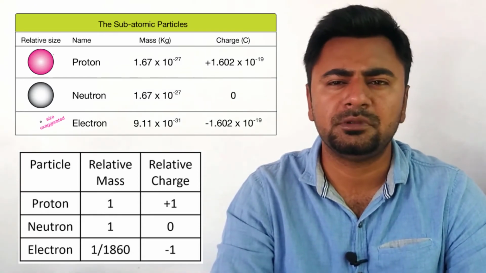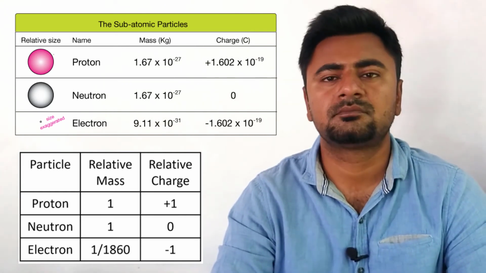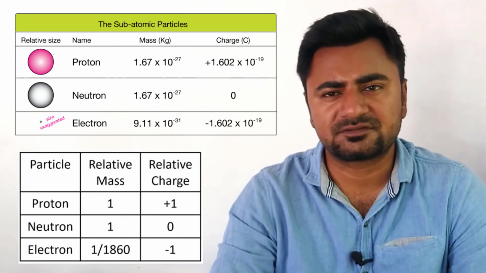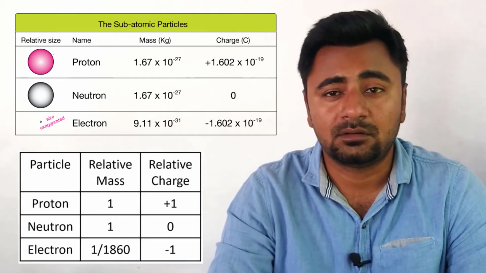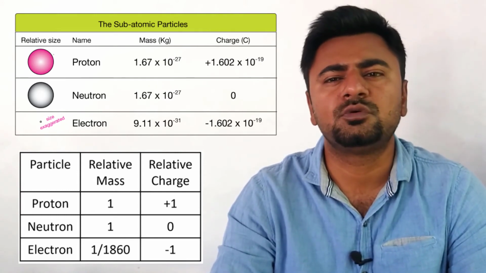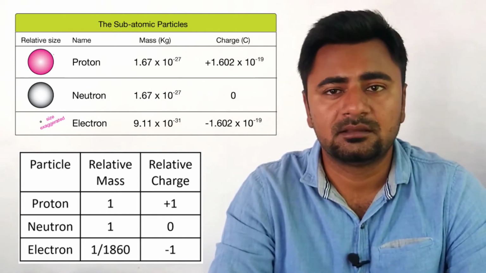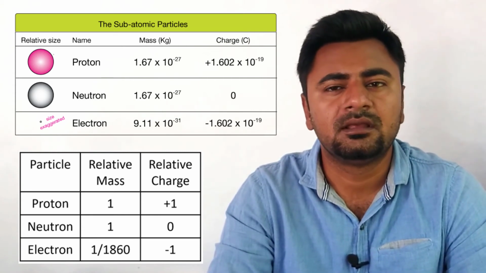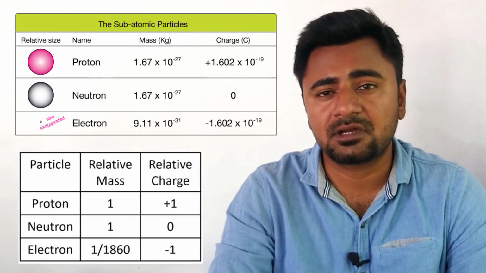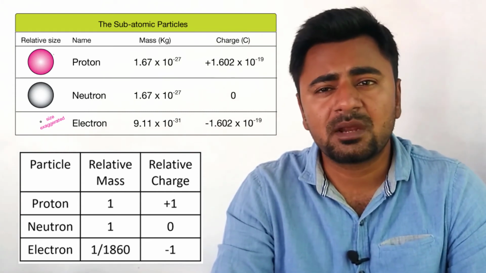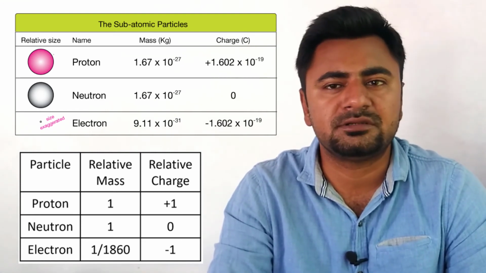Neutrons are undeflected, being electrically neutral. Protons are attracted towards the negative pole, which means that protons carry a positive charge, because opposite charges attract each other. On the other hand, electrons are attracted towards the positive pole, which means that electrons carry a negative charge. If their initial velocities are the same, electrons are deflected to a greater extent than protons because they are much lighter. You should memorize this table showing the charges, masses, and relative masses of electrons, protons, and neutrons.